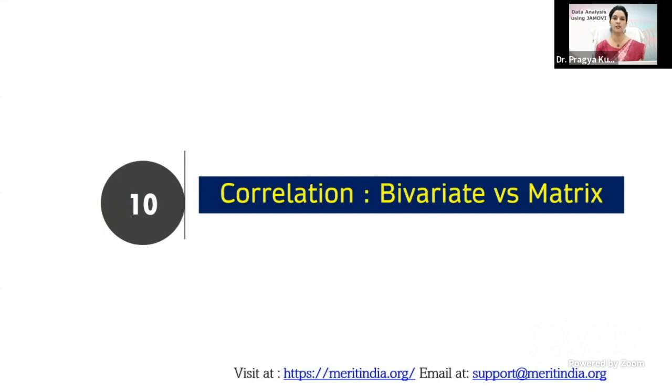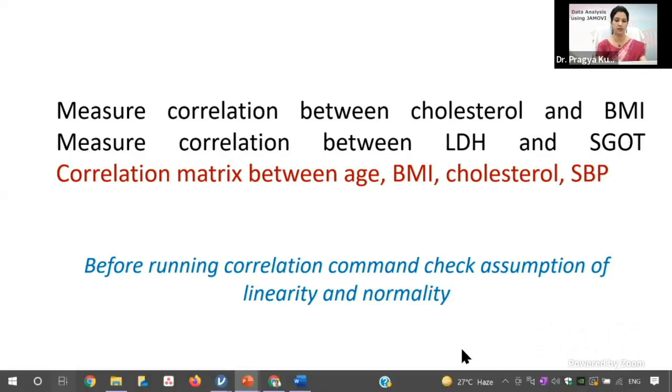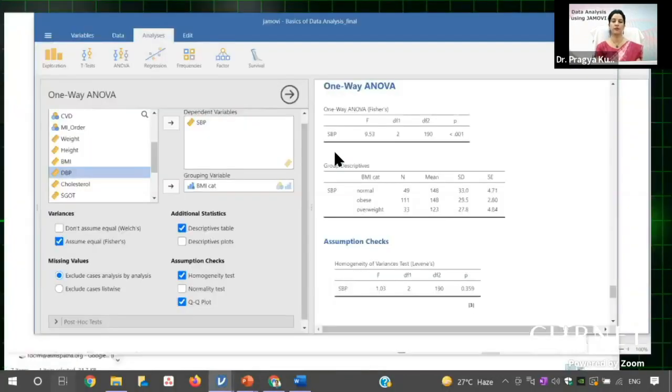So we'll see first how to do the correlation between two variables, and then we'll see, if I've got more than two variables, how to make a correlation matrix. The question is we have to measure the correlation between the cholesterol and BMI, and then we'll see, if we keep on adding more variables, so the age, BMI, cholesterol, and SBP, how it is made. Again, before we apply this correlation, for everything we have to check for the assumption.